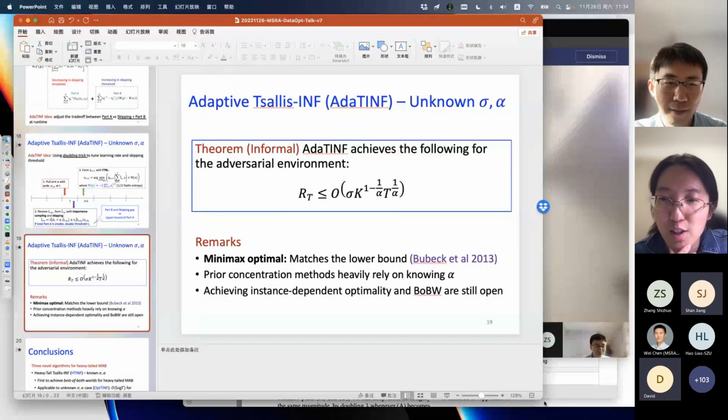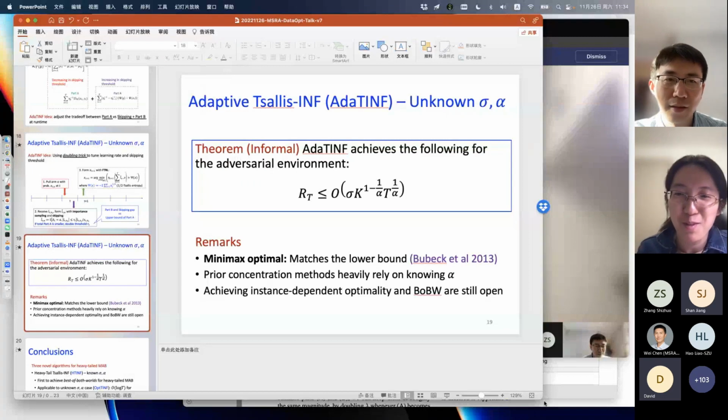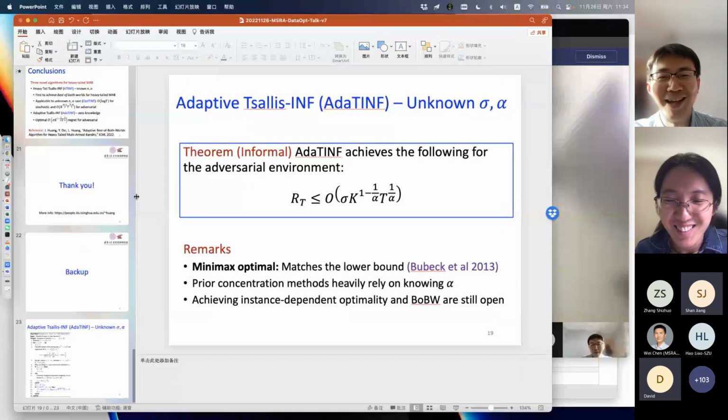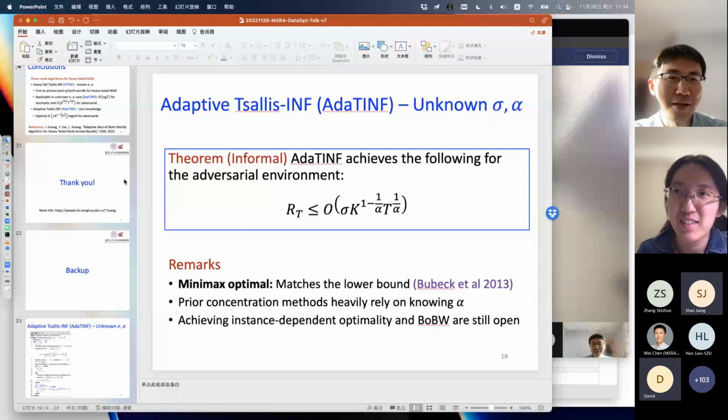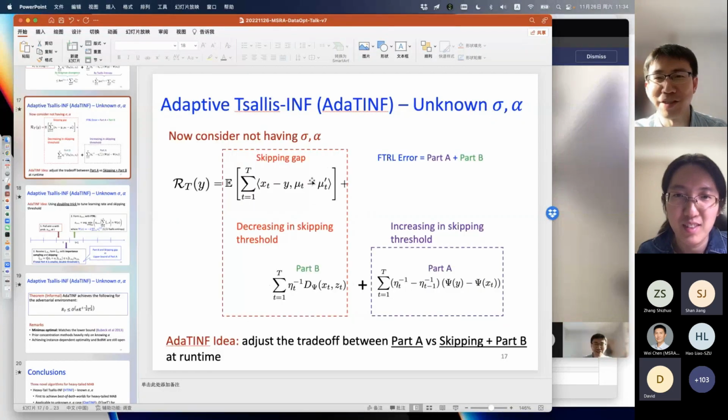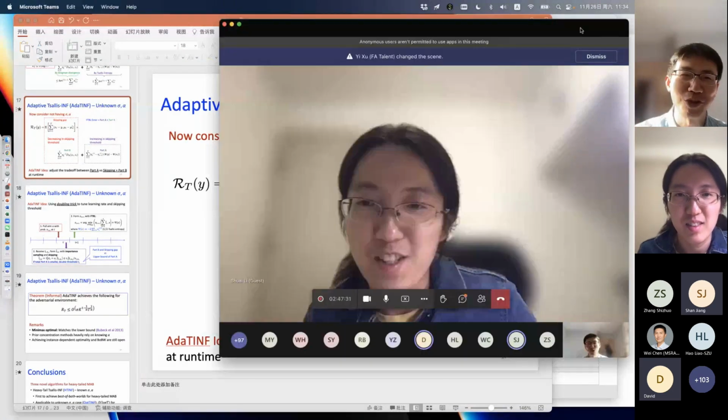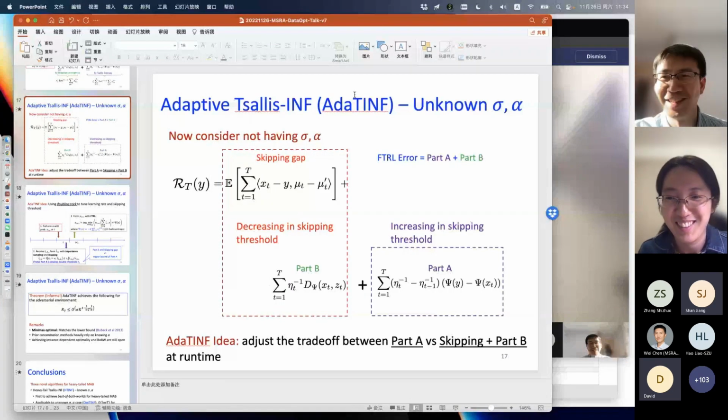Okay. But for the stochastic case, there is still an open problem. We're not able to solve that because of some technical details. To get this result, we actually have to give up some part of the regret analysis in the skipping part, and because of that, we're not able to do it for the stochastic case. That's something that we have been struggling with.